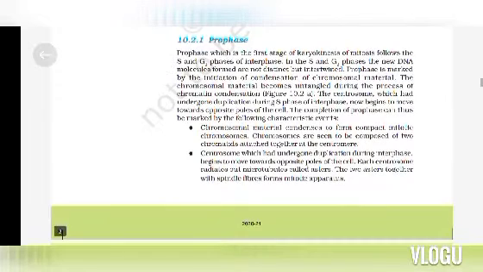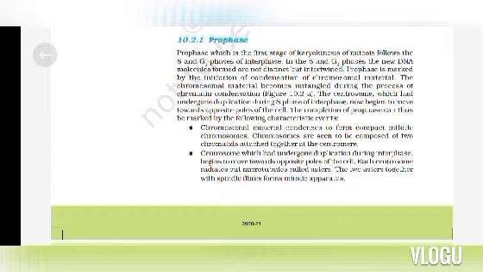Prophase. Prophase, which is the first stage of karyokinesis of mitosis, follows the S and G2 phases of interphase. In the S and G2 phases, the new DNA molecules formed are not distinct but intertwined. Prophase is marked by the initiation of condensation of chromosomal material.